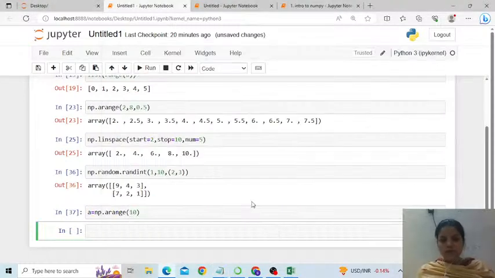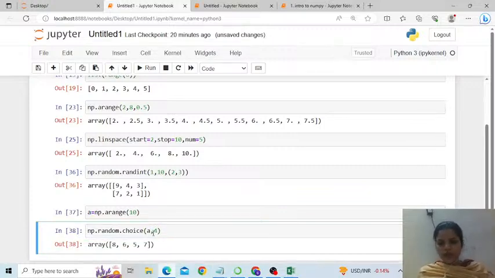So choice is another function from random. A, 4, that means choose any 4. That is for choice.